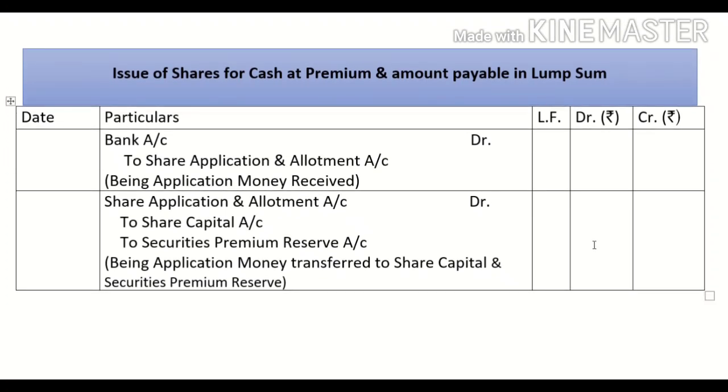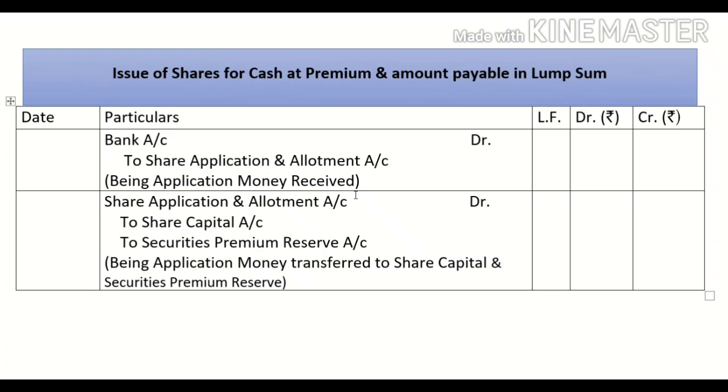Our next point is issue of shares for cash at premium and amount payable in lump sum. The first entry will be the same. As soon as you receive the application money, what entry will you pass? Bank account debit to share application and allotment account. And when you decide to send the letters of allotment to the applicants, this money will be transferred to share capital.